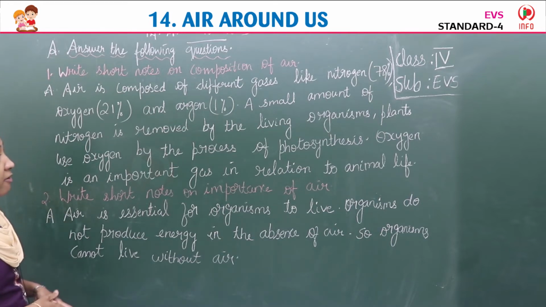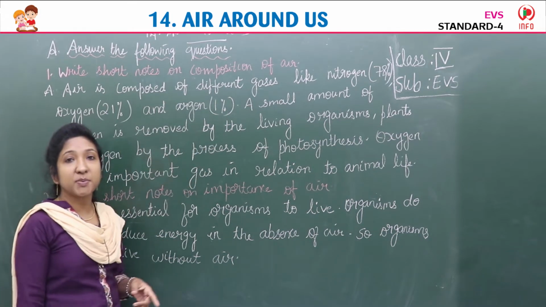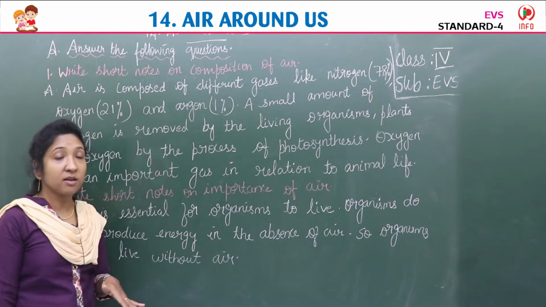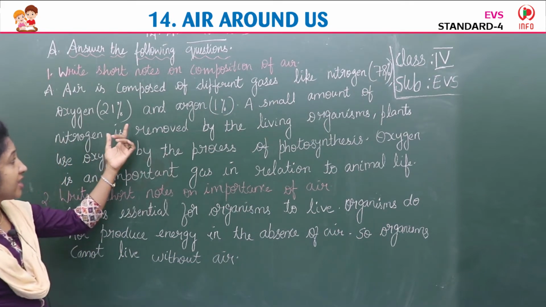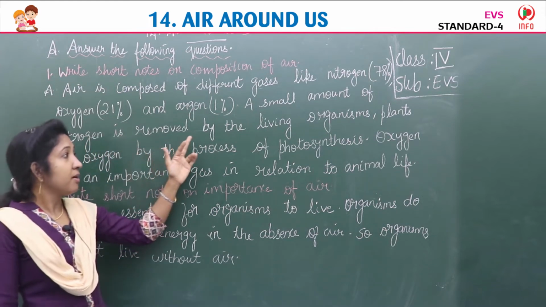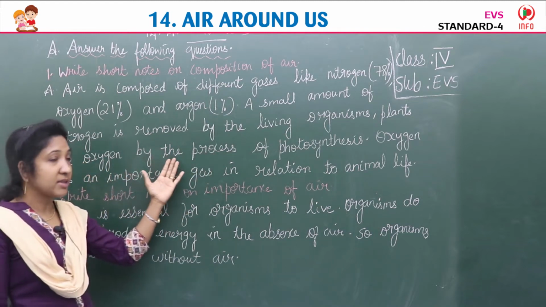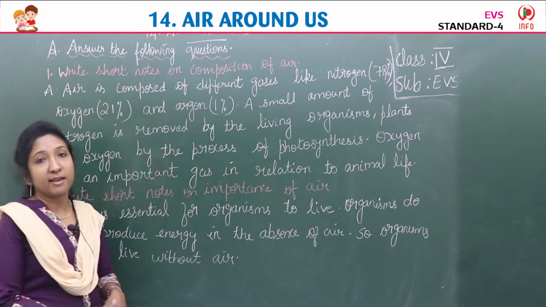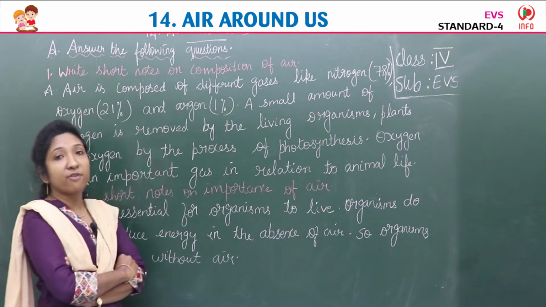Air is composed of different gases like nitrogen (78%). The air consists of nitrogen, how much percentage? 78. Oxygen 21% and argon 1%. A small amount of nitrogen is removed by the living organisms. Plants use oxygen by the process of photosynthesis. Oxygen is an important gas in relation to animal life. So this is the short note on composition of air.